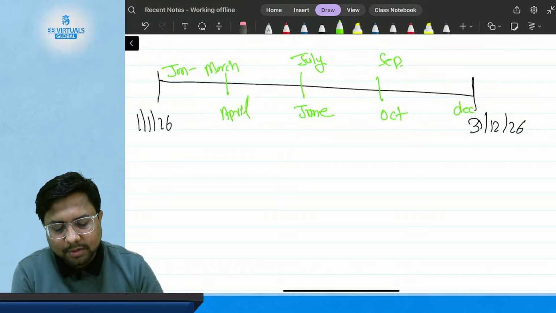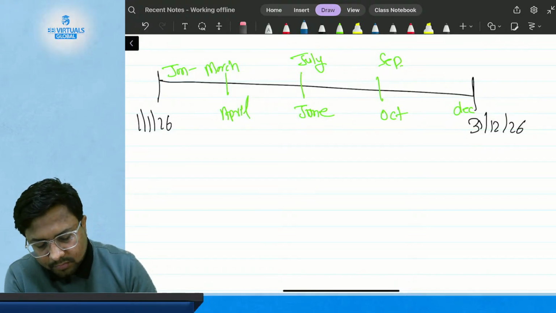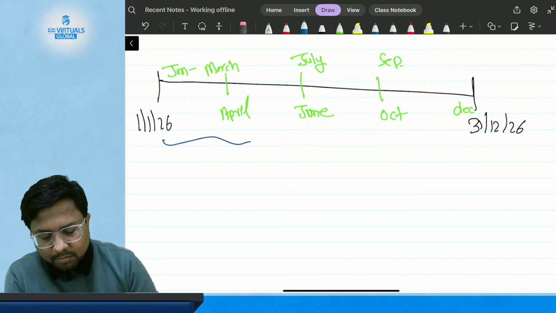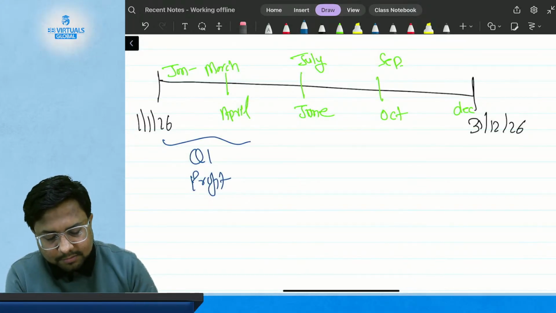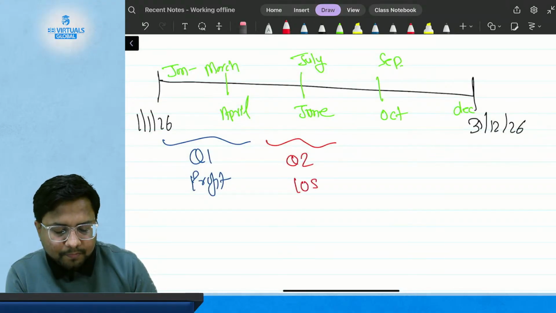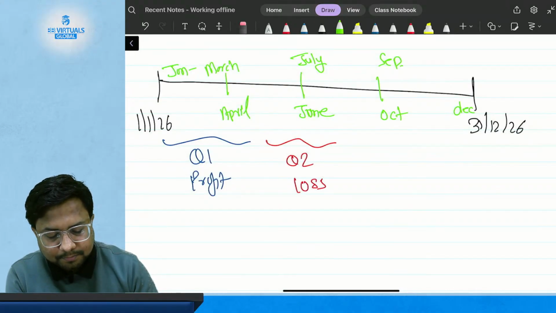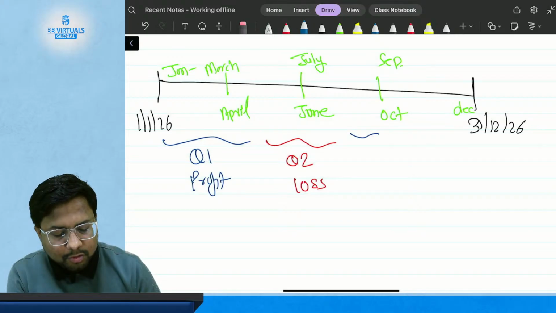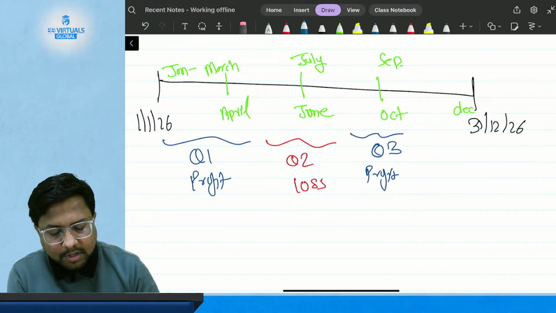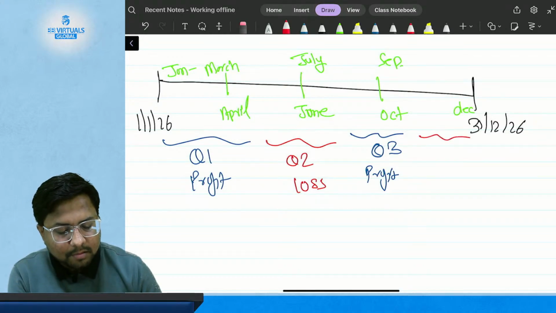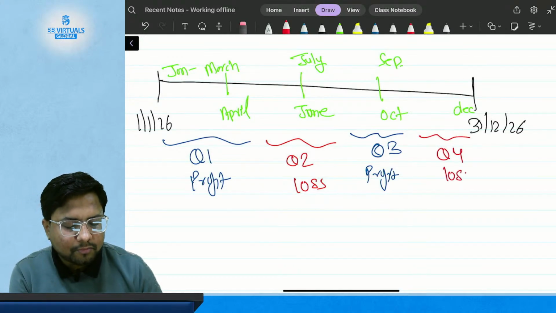Suppose for 6 months. Okay, so I can have a profit in quarter 1, I can have losses in quarter 2, again a profit in quarter 3, and again losses in quarter 4.